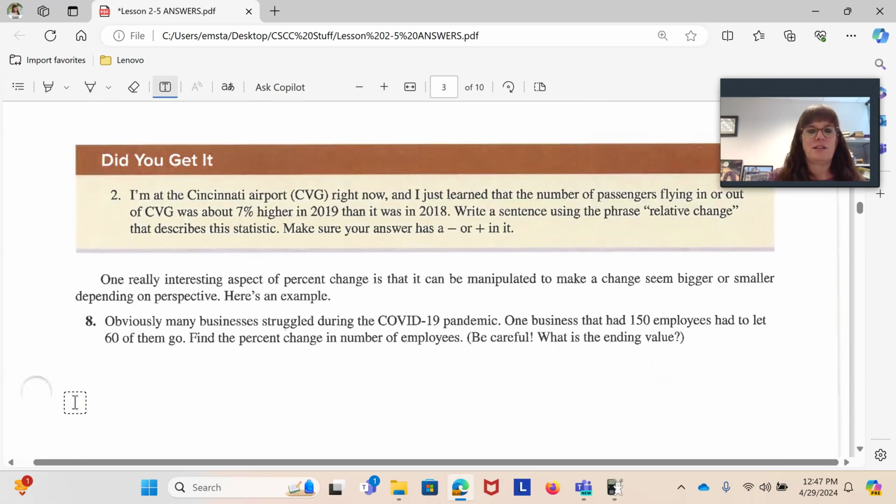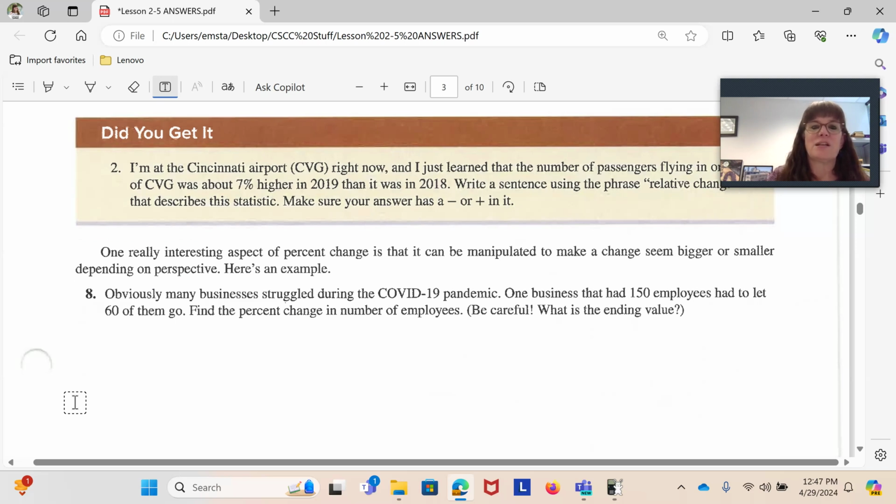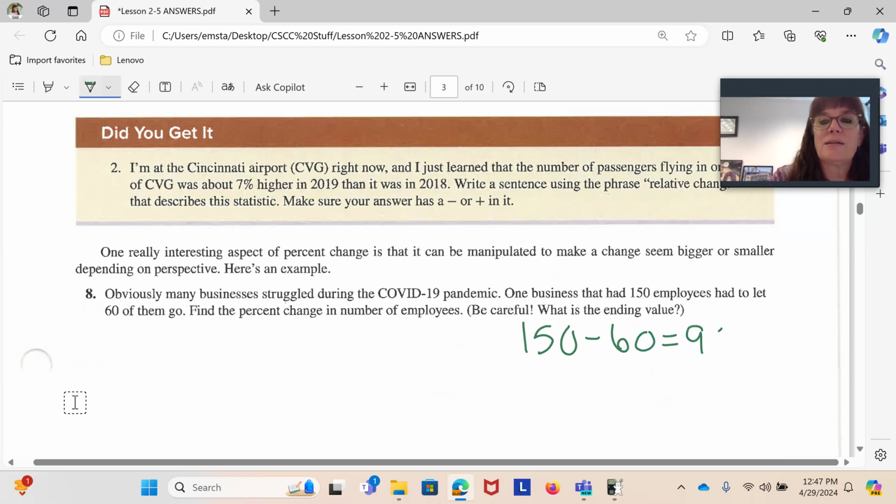Towards the bottom of page 215, it's talking about how one interesting aspect of percent change is that it can be manipulated to make change seem bigger or smaller, depending on the perspective. So number 8 says, many businesses struggled during the COVID-19 pandemic. One business that had 150 employees had to let 60 of them go. We want to find what that percent change is in the number of employees. So we want to figure out what our actual change was. How many people did I have after we let those people go? Well, that's the first thing I have to figure out. I went from 150 employees and let go of 60 of them, so I now have 90 employees.